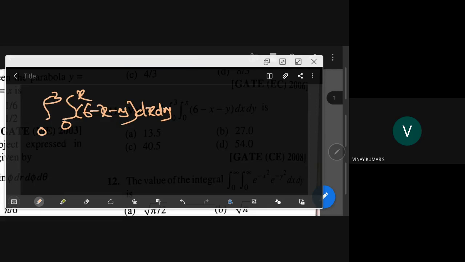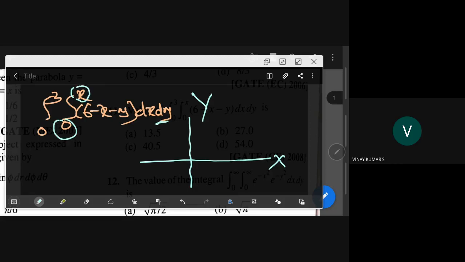that you draw the graph first. That is the region of integration you have to identify. So you have the x-axis and y-axis. Now, when you are putting x here, it means you are doing it with respect to y first. So y is equal to 0. This is the axis, y is equal to 0, and up to y is equal to x here. So y is equal to x comes like this. This is the graph.